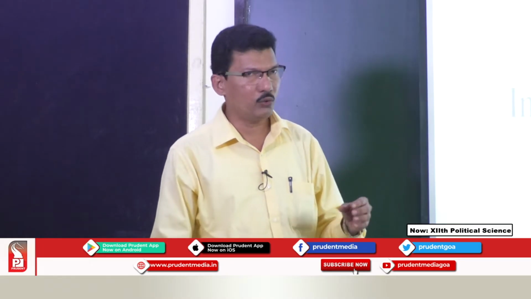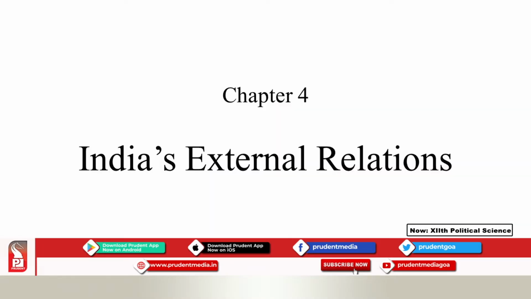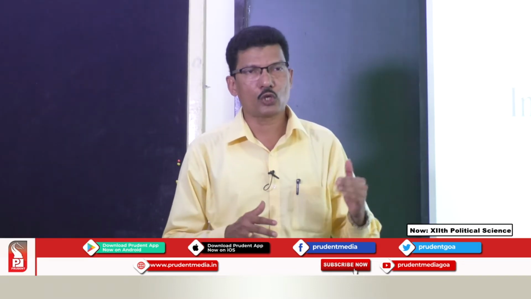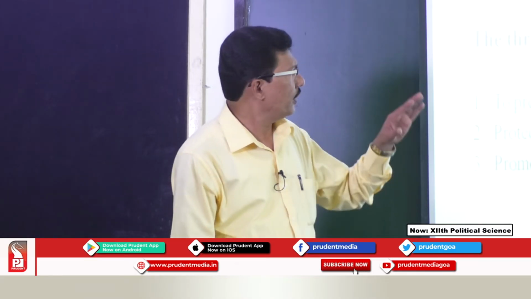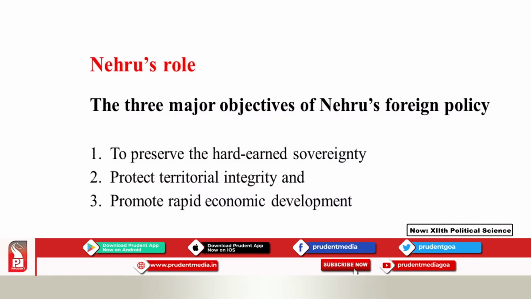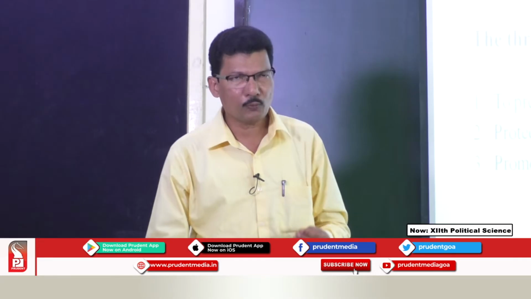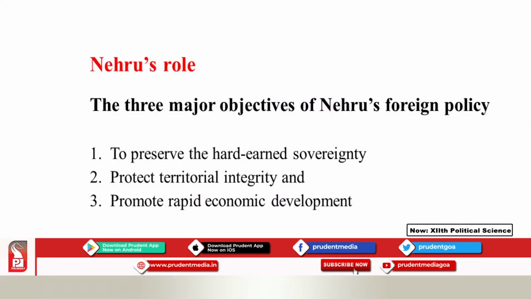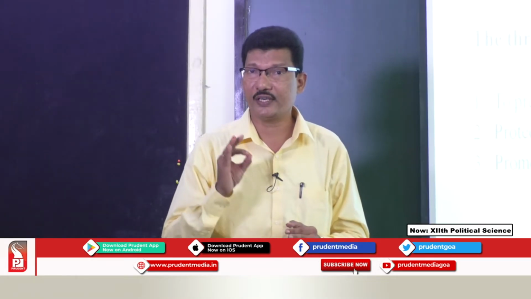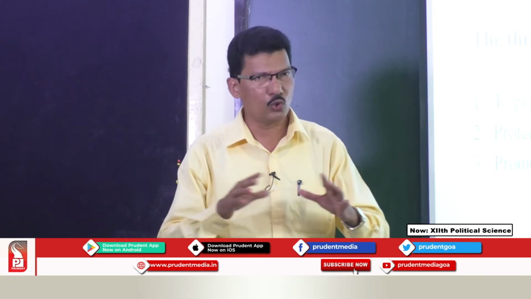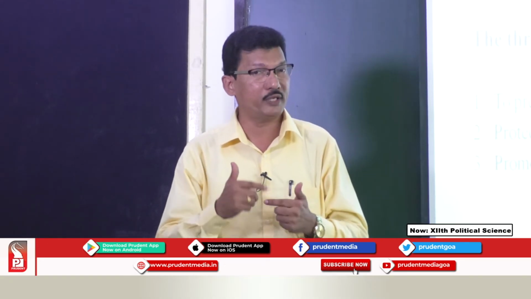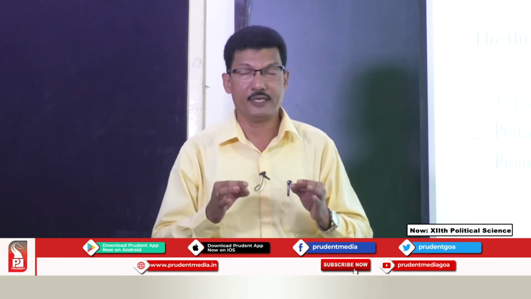Now, when we look at foreign policy and foreign relations, the role of the foreign minister is important, and the role of the prime minister is important. So here we find Nehru's role as the Prime Minister of India. The first important thing he had to do was to preserve the hard-earned sovereignty. Sovereignty here means independent decision-taking power. Internal sovereignty means no other organization in India is superior to the Indian government; everyone has to accept the Indian government's decision.